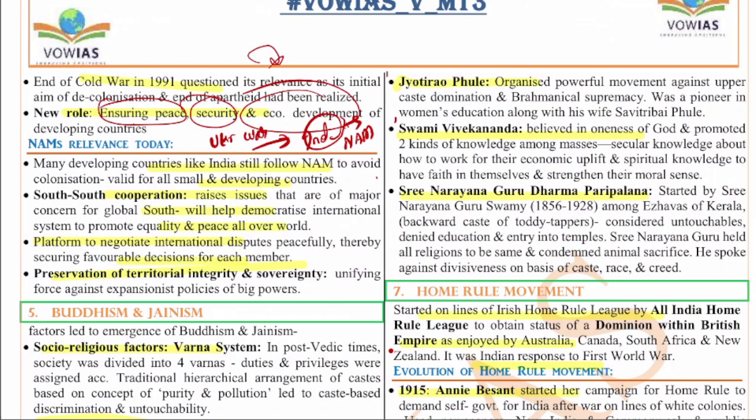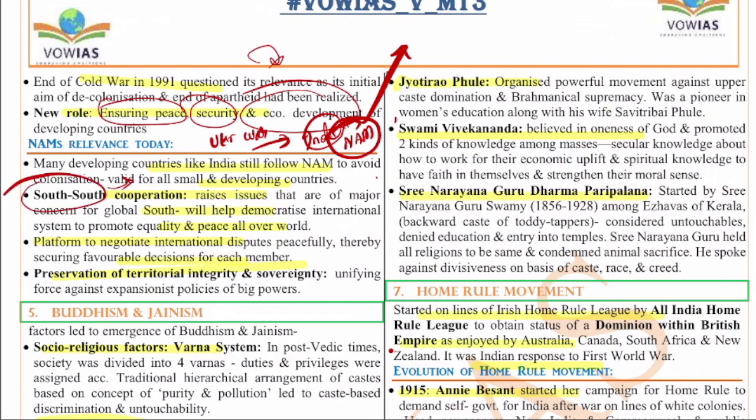So if the countries can have a collective voice, if the NAM can create a platform for the countries to have a collective voice, then these countries can achieve independence in the way they have their foreign policy, and also they can get a lot of benefits and concessions in the international bodies like UN and climate conferences. And also the South-South cooperation.